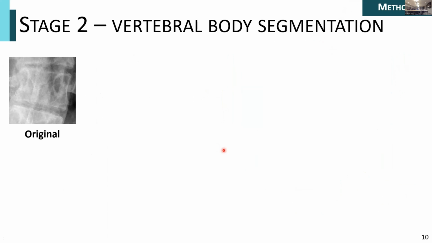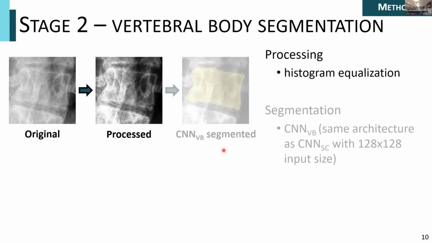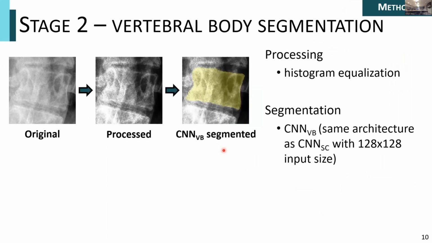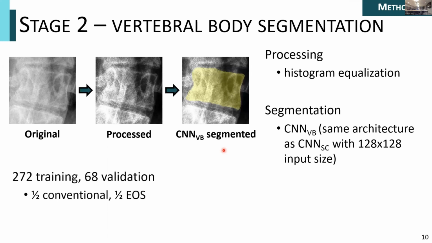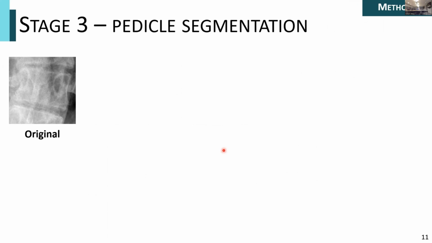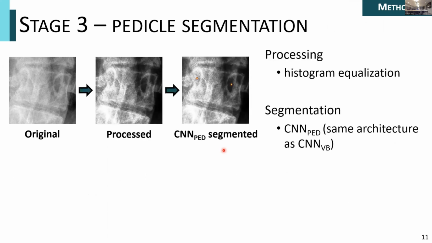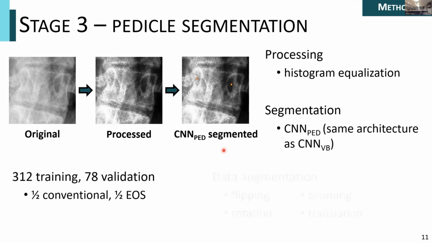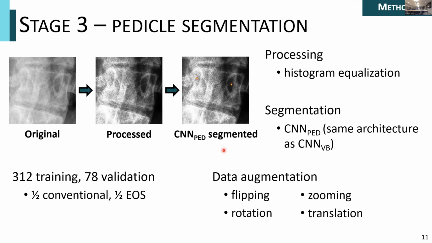Now, next up is vertebral body segmentation. Given a square image of the vertebral body, we process it and we segment it using another CNN, which we will call CNN-DB, and it also uses a U-Net architecture. Our data set is a 272 to 68 training-validation split. And for data augmentation, we perform flipping, rotation, as well as zooming and translation. For pedicle segmentation, it follows a very similar procedure of processing and another CNN, which we call CNN-head. Our data set description is there, and we also perform the same data augmentation as CNN-DB.